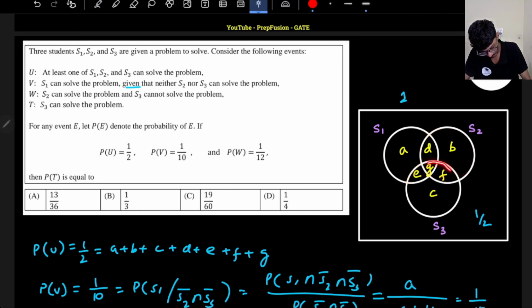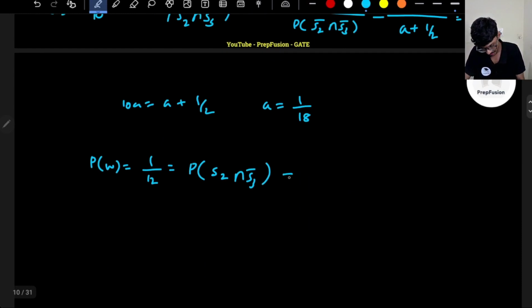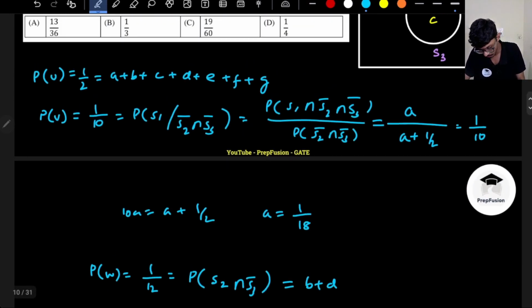So it is basically B plus D, right? So this area, this whole area, that is B plus D. So I have to add B plus D. So B plus D will be equals to 1 by 12. So B plus D I know. Now what are they asking?